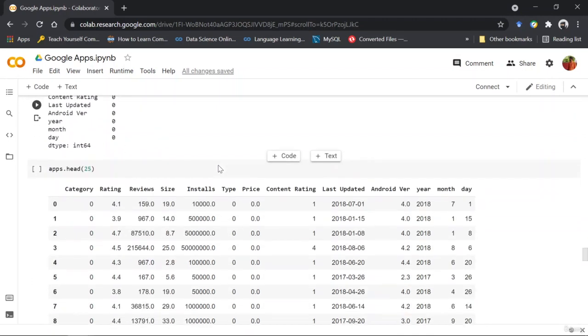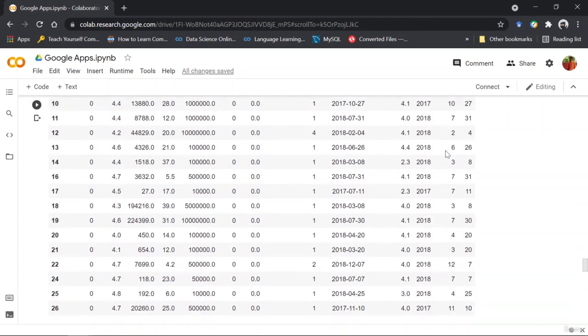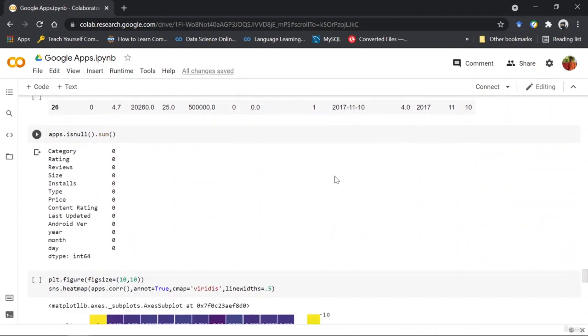So now you can see installs were converted to numerical type. From date, we are able to extract the year, month, and day. Day is actually the date from 1 to 30 or 1 to 31 or 1 to 27 or 28 for February. Then months are like January to December, December being 12. Now we can feed this data into the model, right?